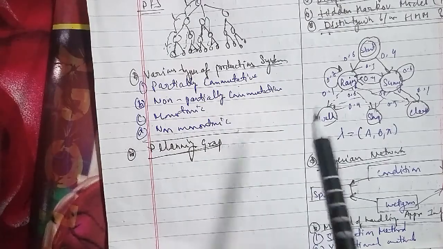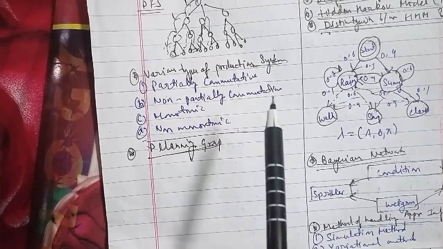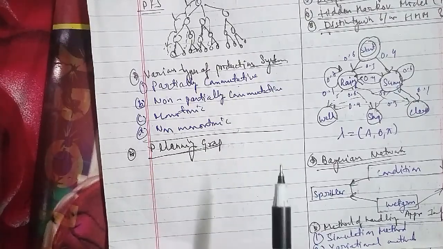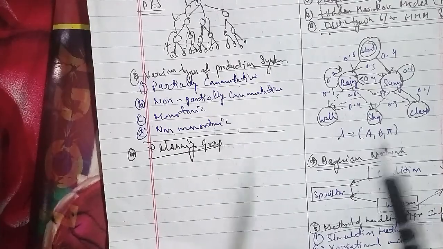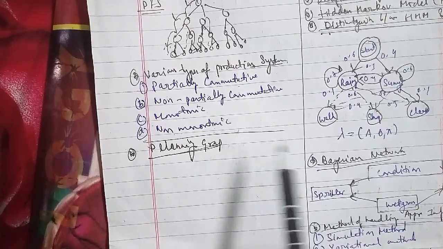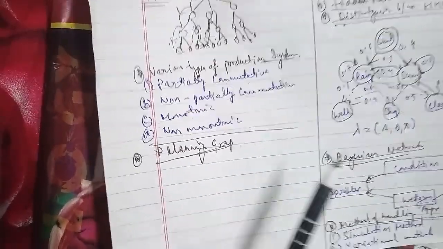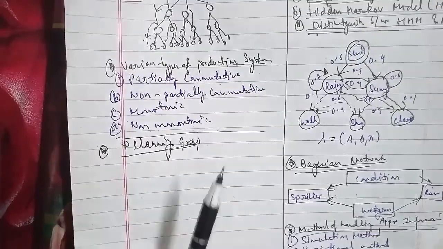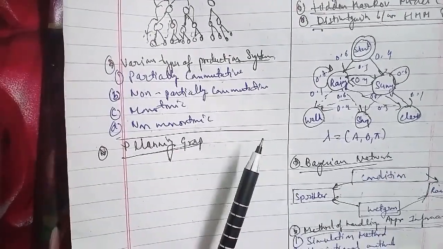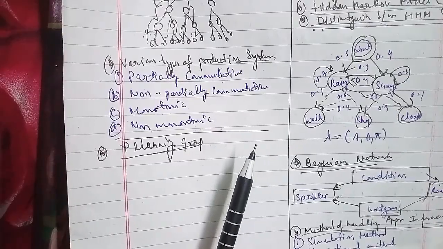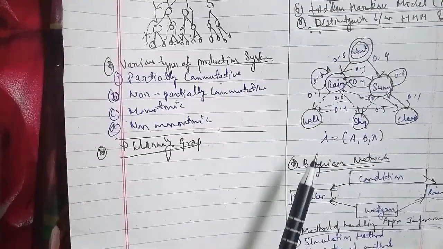In artificial intelligence, we had done the first unit, which is the introduction: introduction to artificial intelligence, foundation and history of artificial intelligence, applications of artificial intelligence, intelligent agents, structure of intelligent agents, and then computer vision and natural language processing. In unit 2, we covered introduction to search, searching for solutions, uninformed search strategies, informed search strategies, local search algorithms and optimization problems, adversarial search, search for games, and alpha-beta pruning.